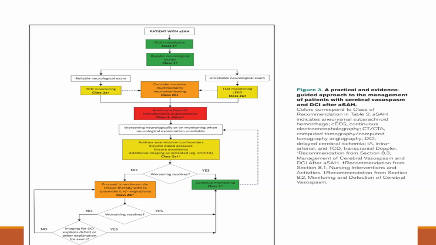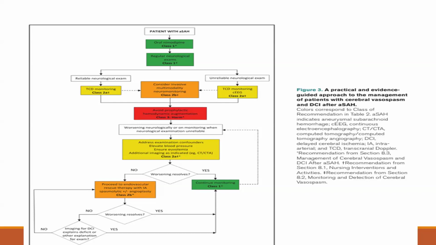If the neurological examination is unreliable, then go for transcranial Doppler monitoring and continuous EEG. And then we have to consider invasive multimodal neuromonitoring. Then we should avoid prophylactic hemodynamic augmentation.